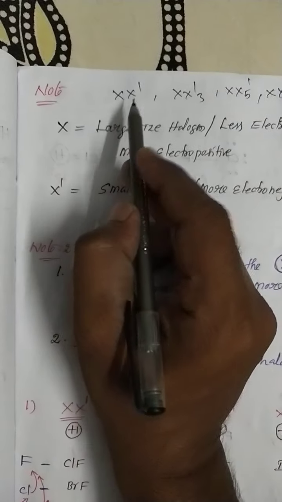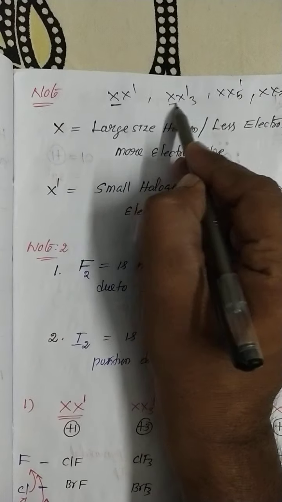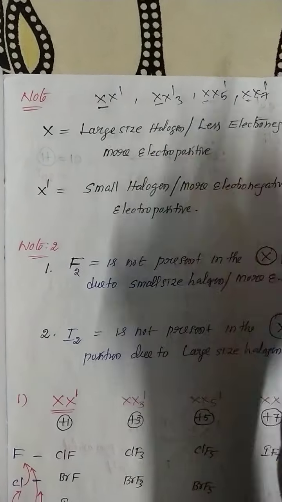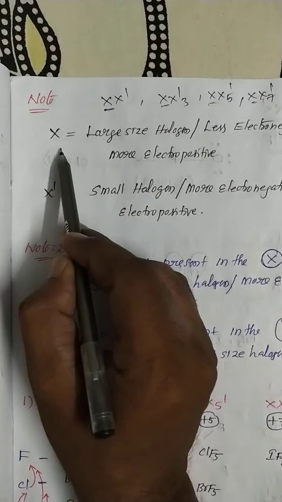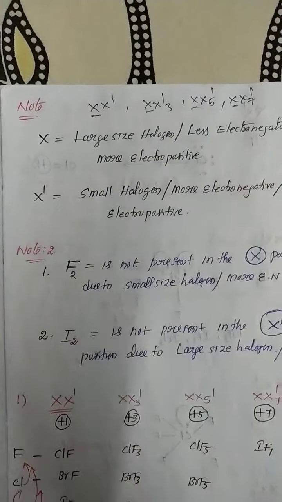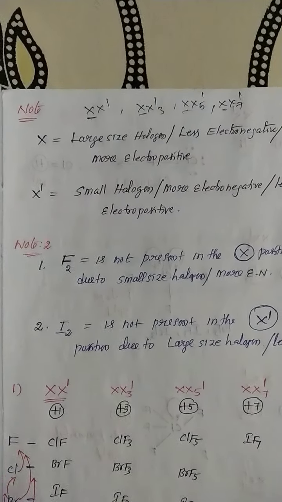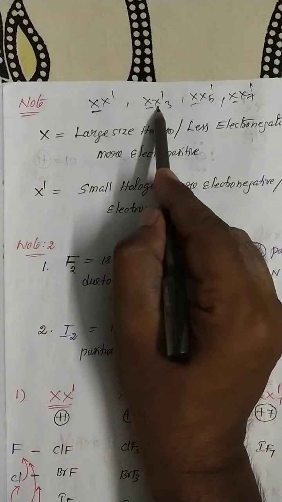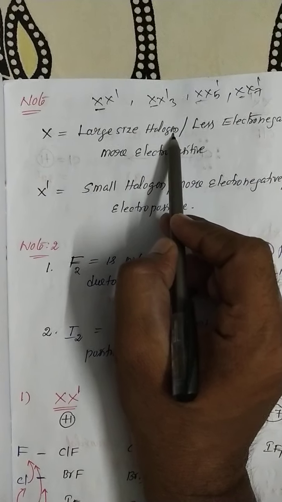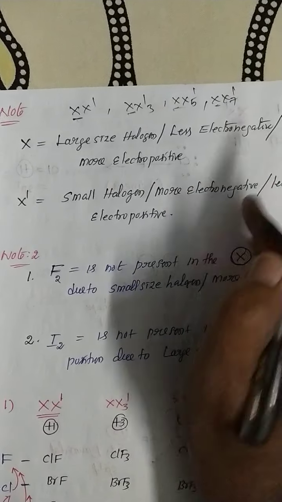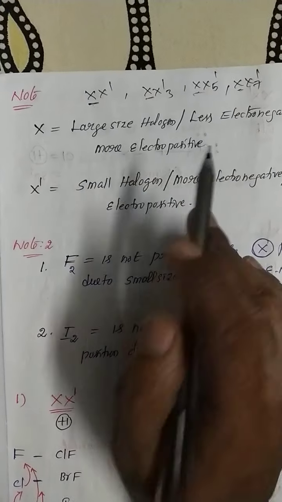See Nana, listen carefully. In the first X, in an interhalogen compound, the first X is the large size halogen. So the first element X is definitely the large size halogen, less electronegative and more electropositive.